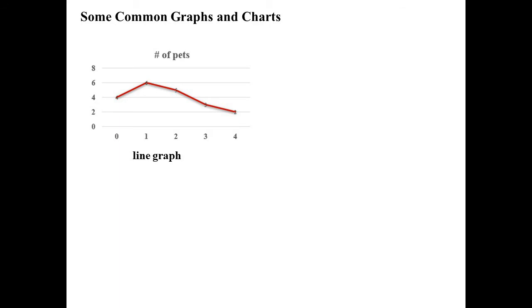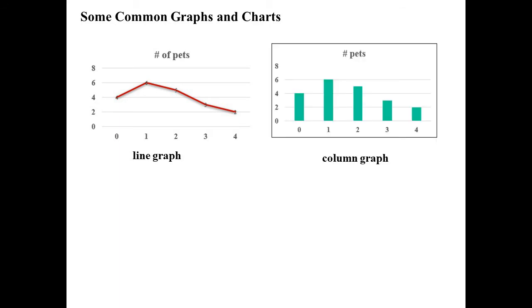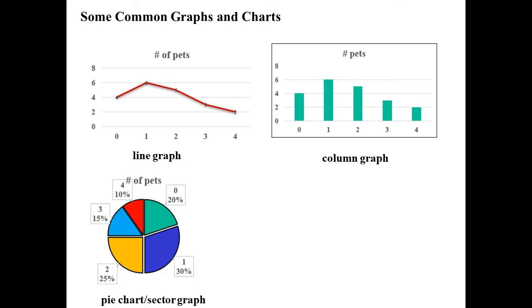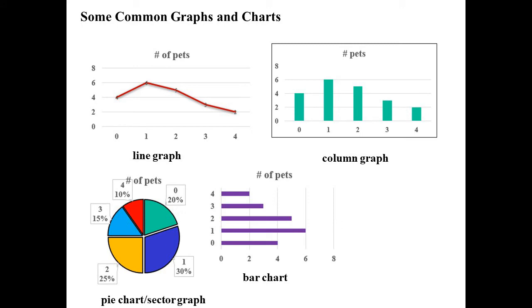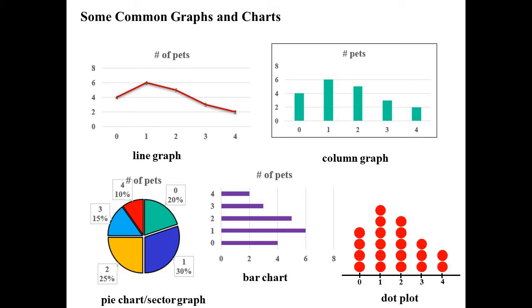Of course, we could have put that pet information into our line graph. Column graphs we did. Oh, good old pie charts, also known as sector graphs. There's a bar chart. I mean, bar charts and column graphs are pretty much the same thing, but we usually call it a bar if it's horizontal and a column if it's vertical. Dot plots, they're fun. So all sorts of different types of graphs and things that we've seen.